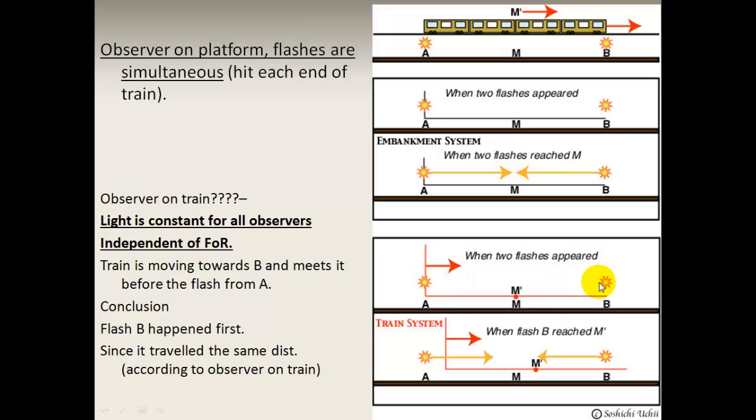So basically, since the person on the train measures the distance as being the same, and this one happens first, in other words with less time, the front strike is first and the back strike is afterwards. So B happened first, the front strike, according to the observer on the train, because it travels the same distance.